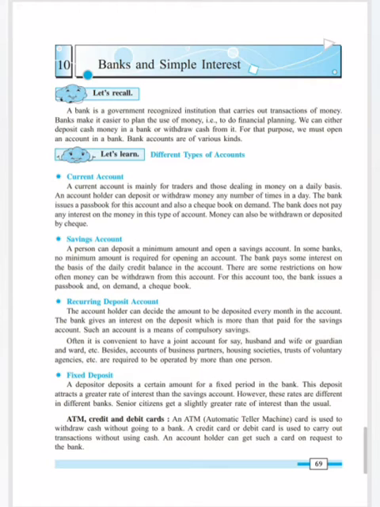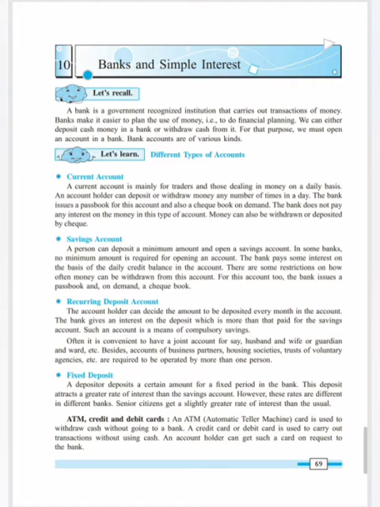And the fourth one is fixed deposit. A depositor deposits a certain amount for a fixed period in the bank. This deposit attracts a greater rate of interest than the saving accounts. However, these rates are different in different banks. Senior citizens get a slightly greater rate of interest than the usual. Now, fixed deposit account is one of the other deposit accounts. This is not like a saving account, not like a current account, not even like a recurring deposit account.